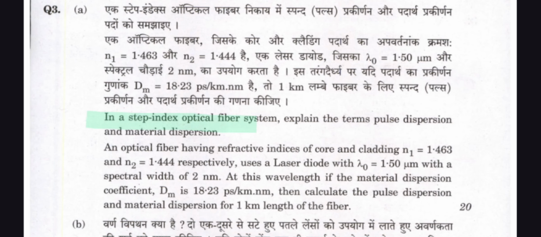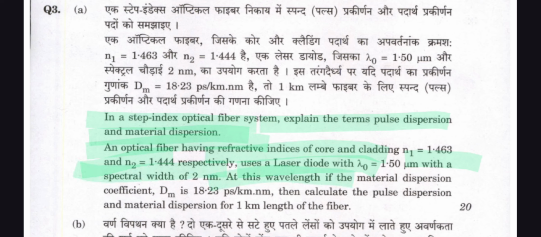In a step index optical fiber system, explain the terms pulse dispersion and material dispersion. An optical fiber has refractive indices of the core and cladding n1 = 1.463 and n2 = 1.44 respectively. Use a laser with lambda naught equal to 1.50 micrometers with a spectral width of 2 nanometers.